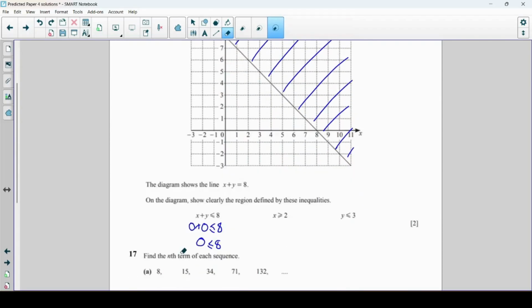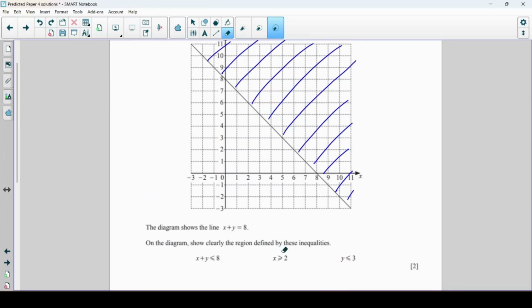So there we go. That's that region done. Now we're going to do the line x equals 2. Okay, and it's greater than or equal to, so again it's a full line that we're going to do here. If it was without the or equal to, we would use a dotted line. So there's my line x equals 2.